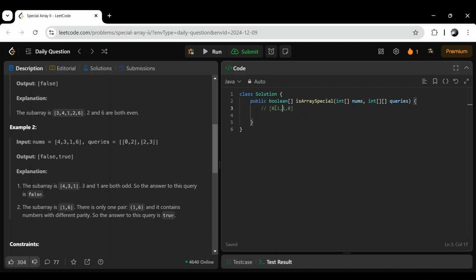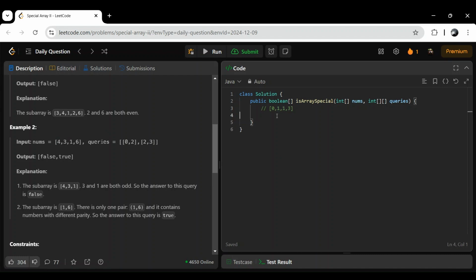Here we have one pair, and here we have 3, because 1 plus 1 is 2, and 3. So from the beginning, if we consider the whole array as a subarray, then we have 3 pairs. But if I consider from this, here if we see, all are either even.